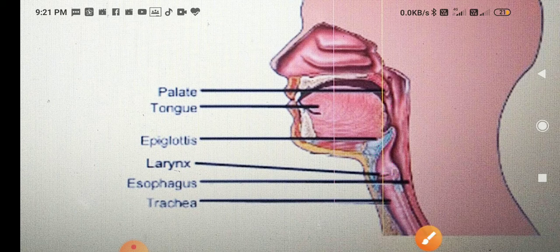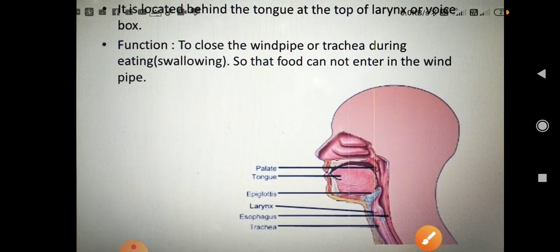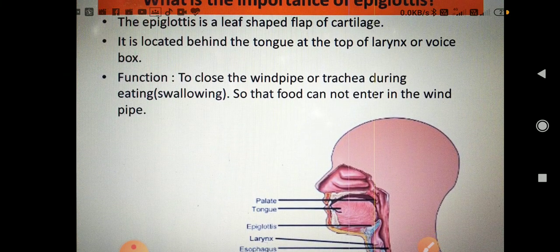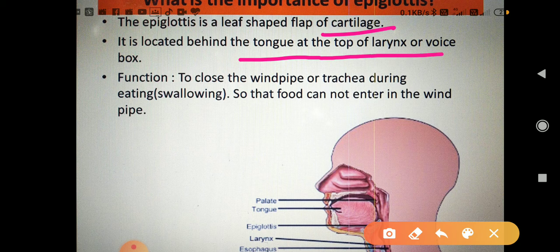So what is the epiglottis? The epiglottis is a flap-like structure made up of cartilage. Where is it present? It is located behind the tongue at the top of the larynx or voice box. Its function is to close the windpipe or trachea during